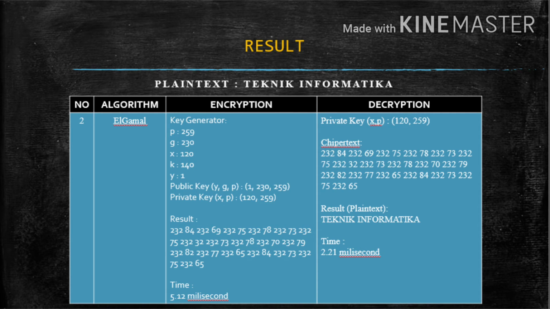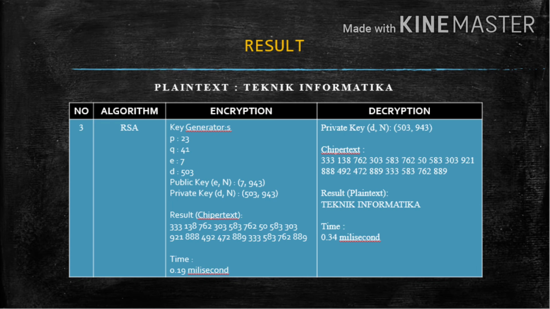Al-Gamal algorithm encryption time is 5.12 millisecond, and the decryption time is 2.21 millisecond. And the last, RSA algorithm encryption time is 0.19 millisecond, and the decryption time is 0.34 millisecond.